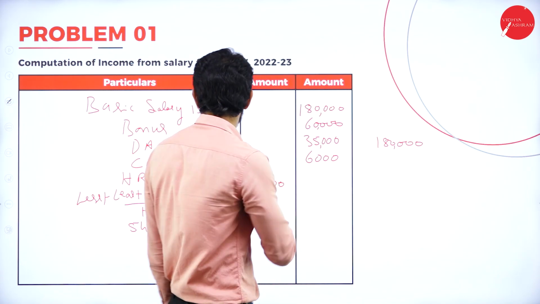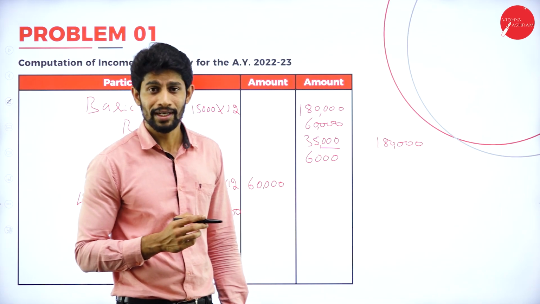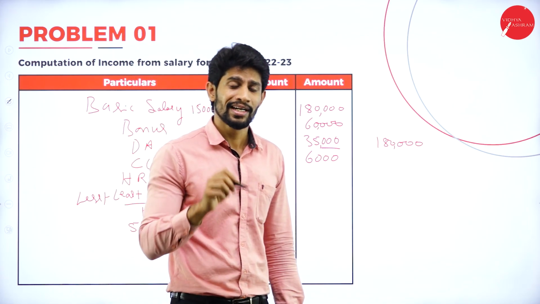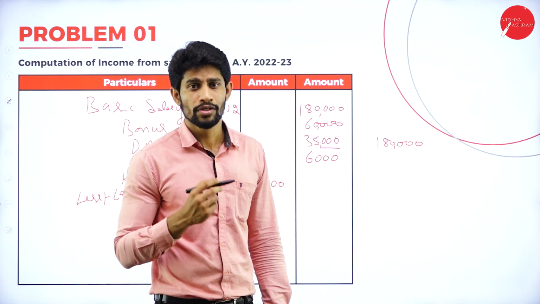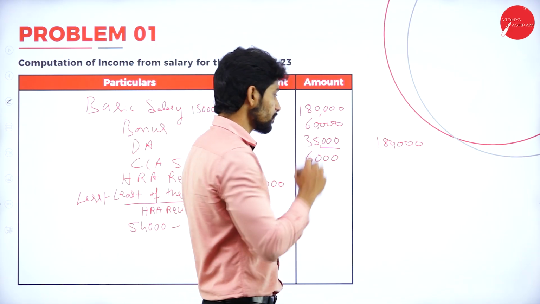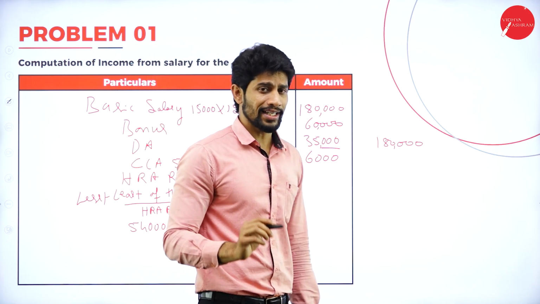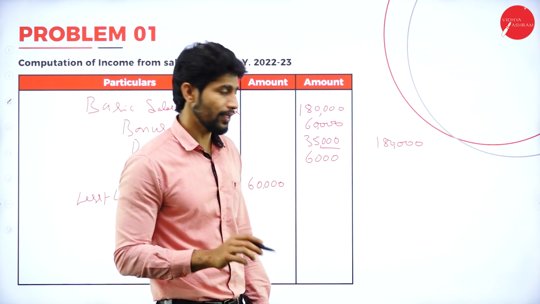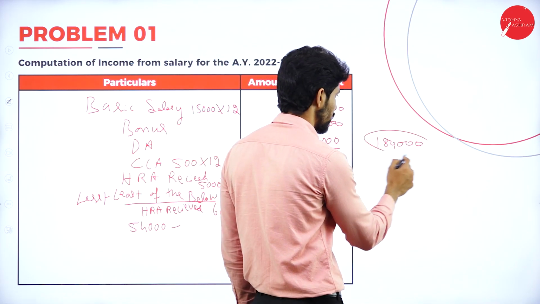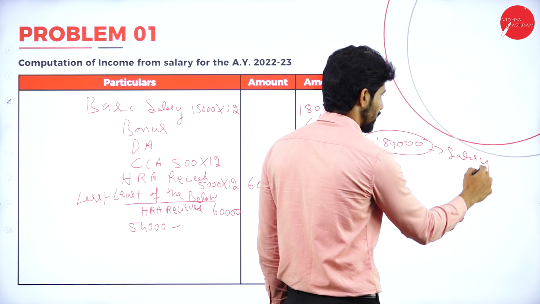And DA is given, rupees 35,000, but they have not mentioned it is part of retirement benefit, so we are not considering the DA. Next, commission is also not given. So commission and DA are not considered, only basic salary. So the basic salary will be the salary for the purpose of computation of HRA.